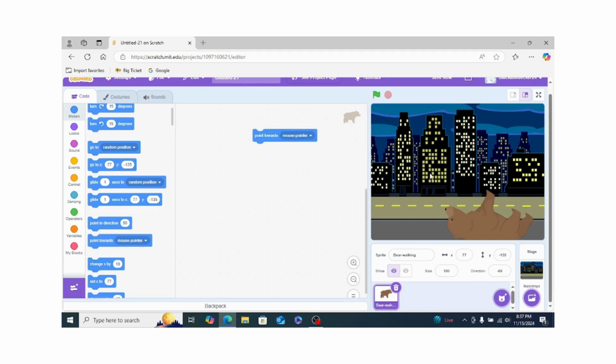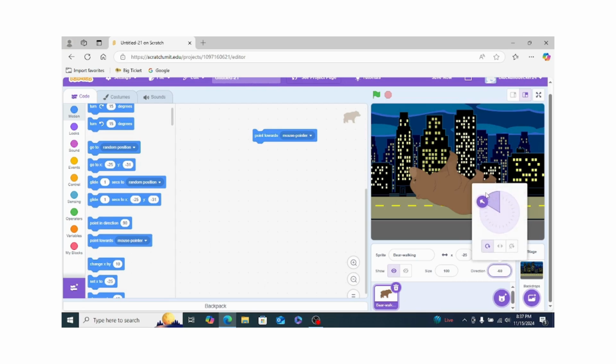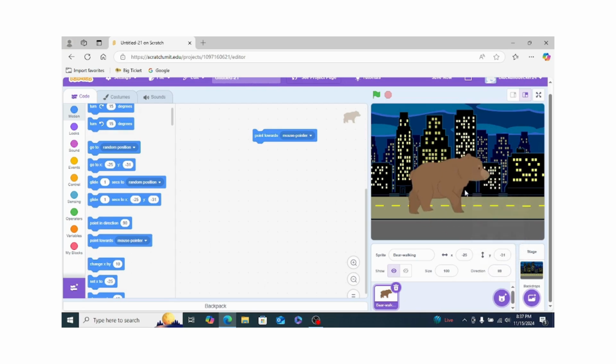If you use this, it is going to point towards the mouse pointer. Its direction was this side, but when I click here, my mouse pointer was on this side, so it turned to that side.